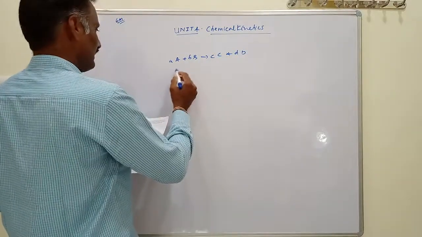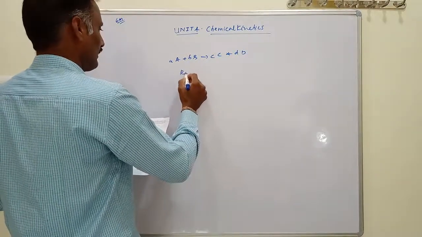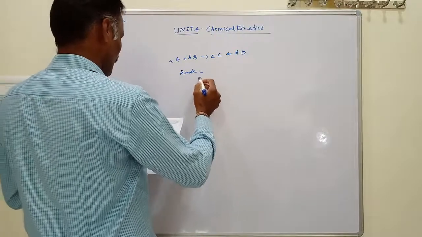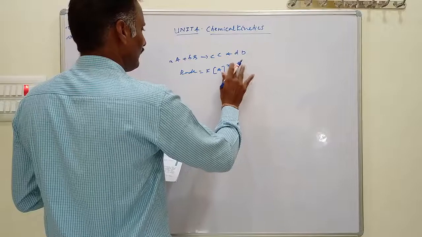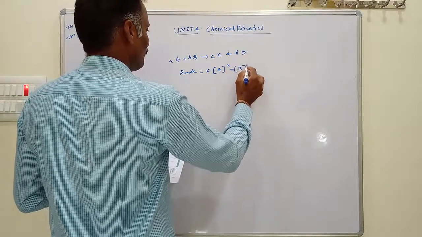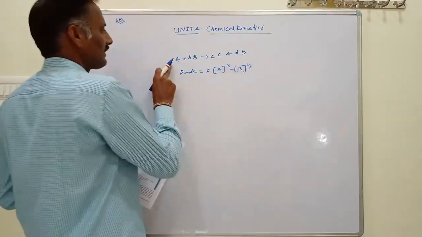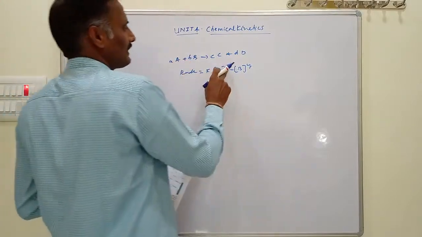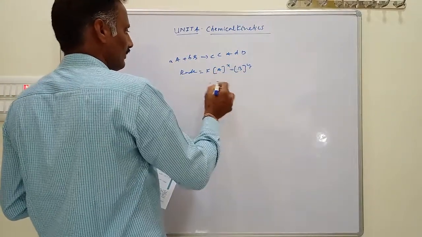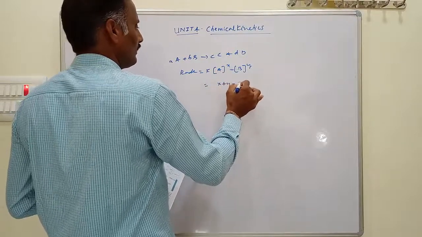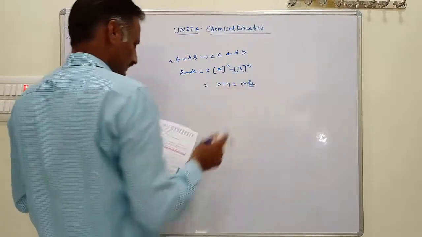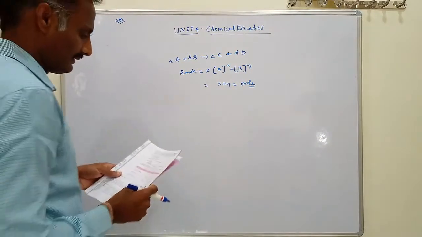And for this we write the rate: rate equals K[A]^x[B]^y. Here the coefficients are A and B, but the exponents are x and y. What are x and y? Here x plus y is nothing but the overall order of reaction.